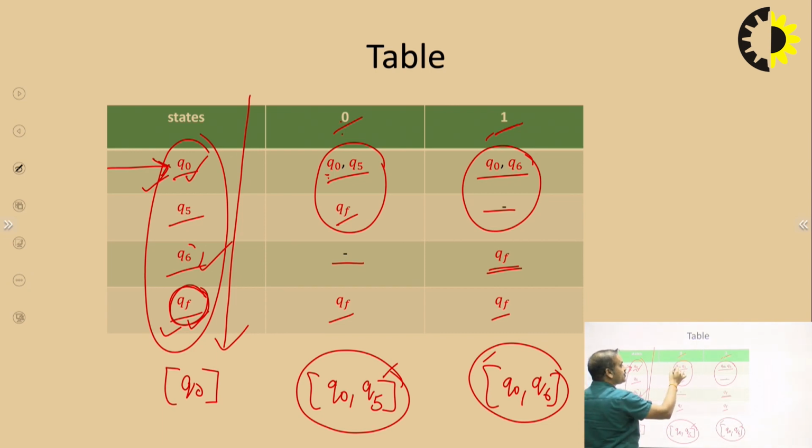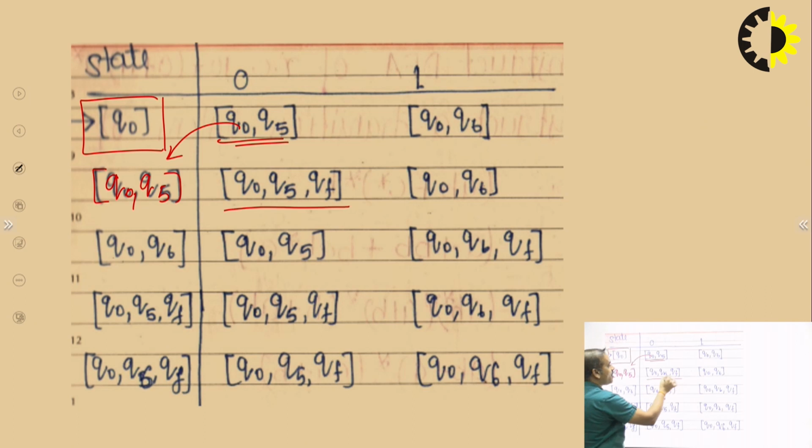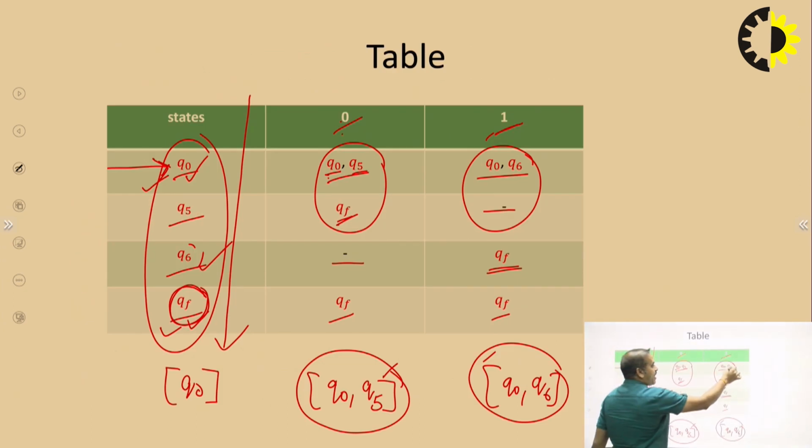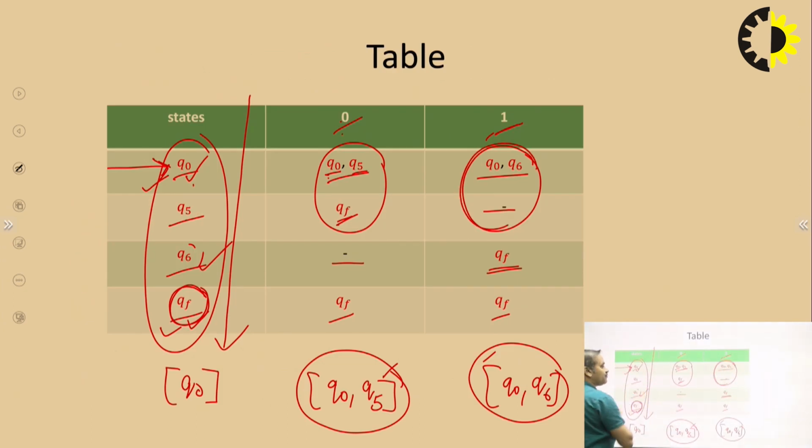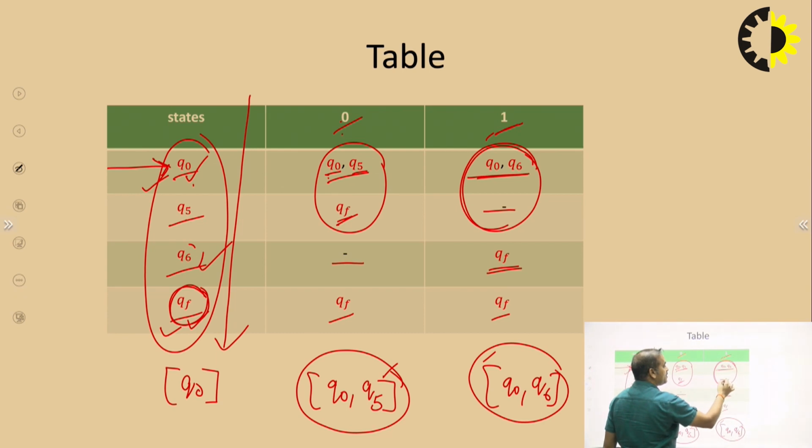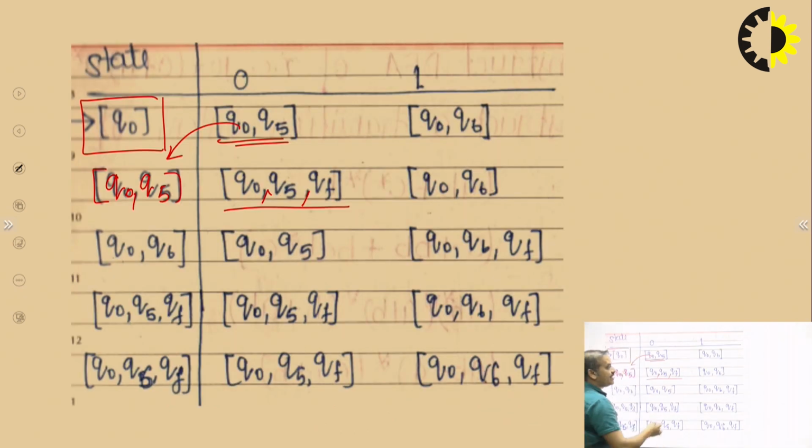For entry 0, it is Q0, Q5, QF, so we write Q0, Q5 and QF. For entry 1, after combining Q0 and Q5, the state is Q0 and Q6, so we write Q0 and Q6.